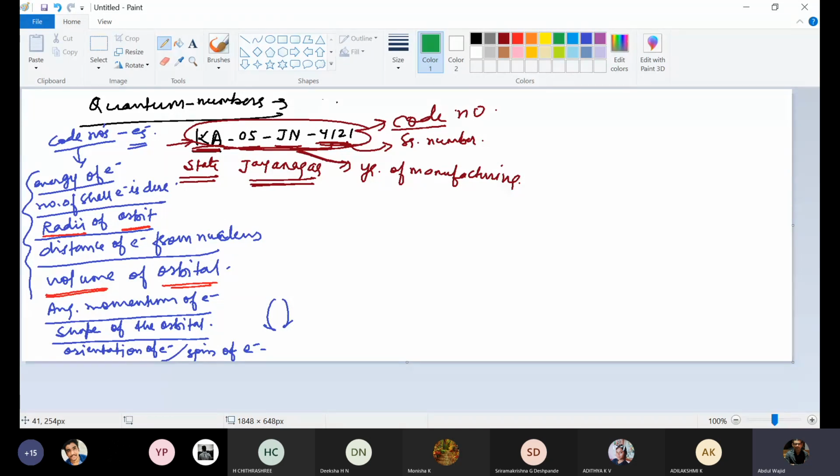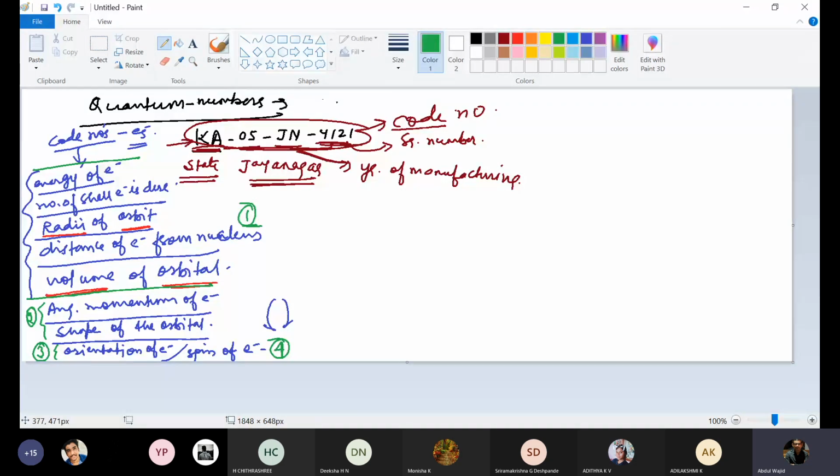See, grouping is important. This first group is comprised of five pieces of information. Then next, this is the second one, this one is the third group, and this one is the fourth group. So in the first group, five points you can come to know: energy of electron, number of shell in which electron is there, radii of the orbit, distance of the electron from the nucleus, and volume of the orbital.